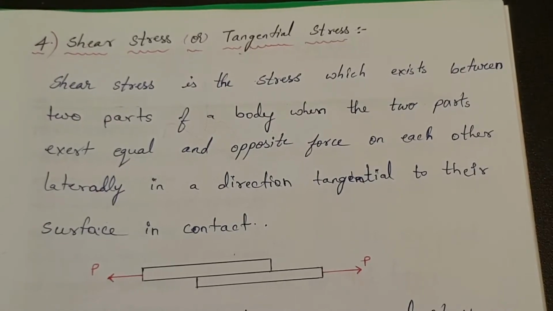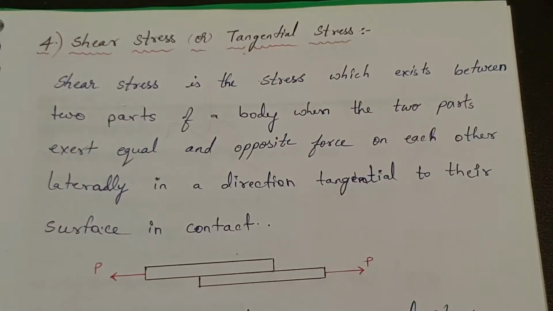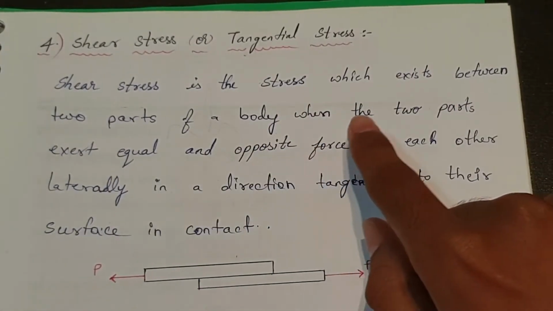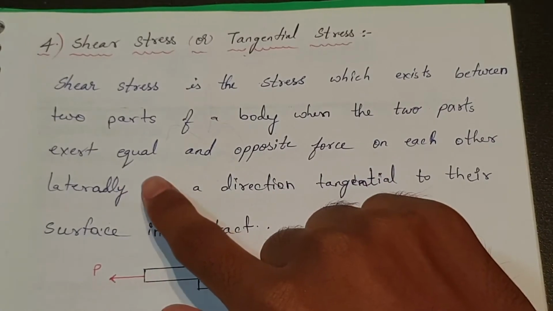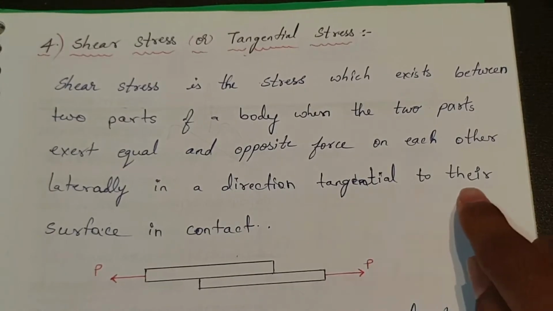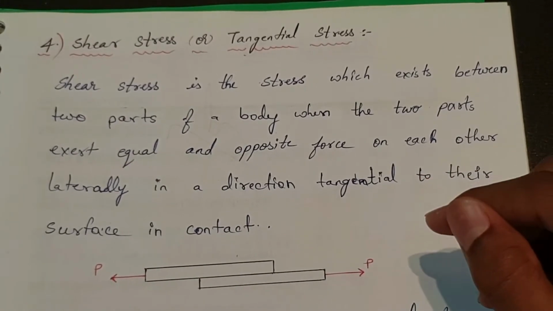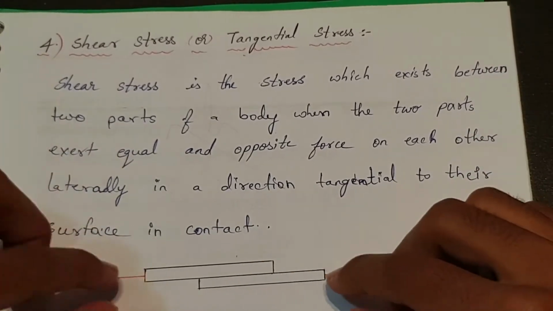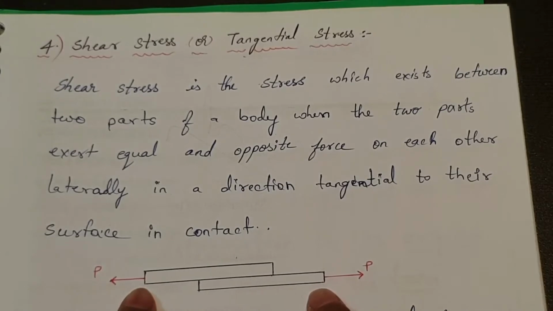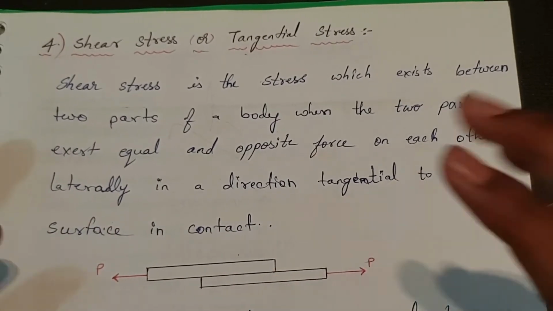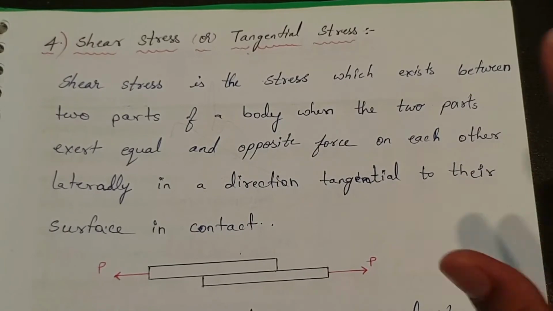Let's talk about shear stress or tangential stress. Shear stress is the stress which exists between two parts of the body when the two parts exert equal and opposite force on each other laterally in the direction tangentially to their surface in contact. It occurs between two parts of the body when it has equal and opposite reaction on each end, laterally in the direction tangentially to their surface in contact. It is known as shear stress.